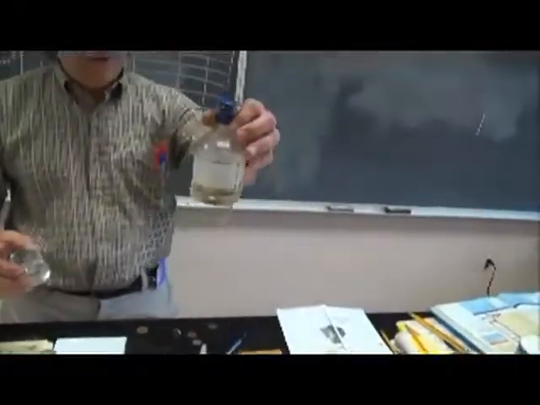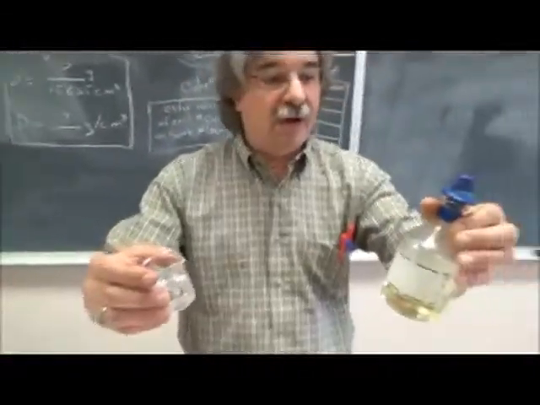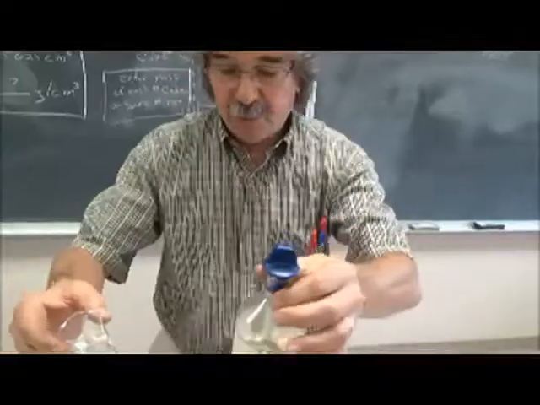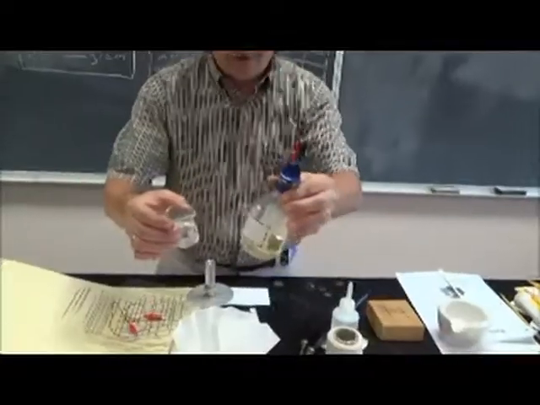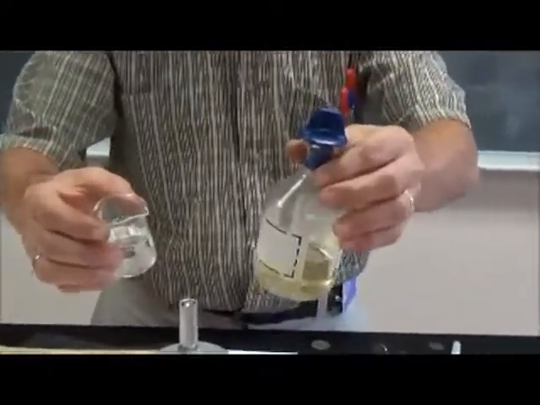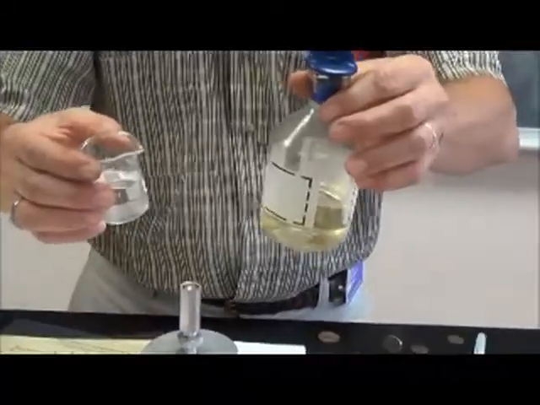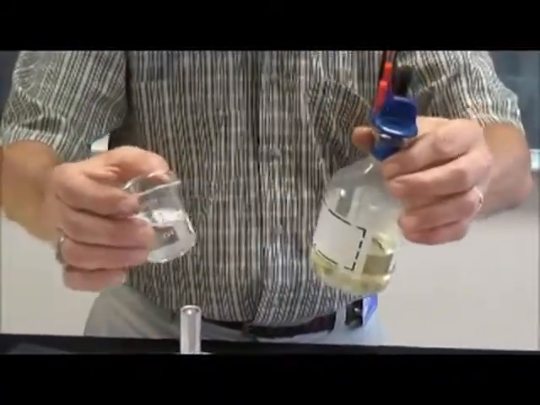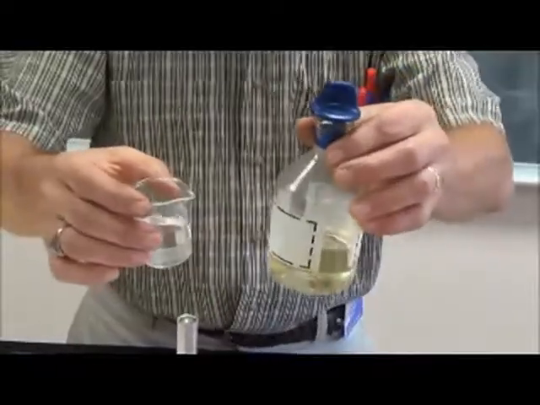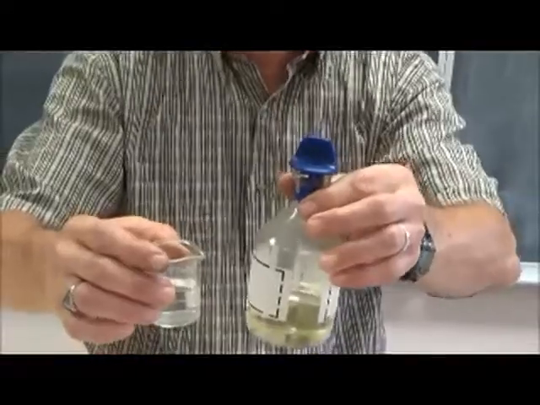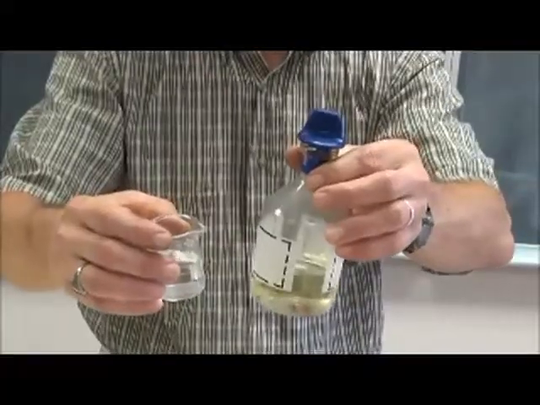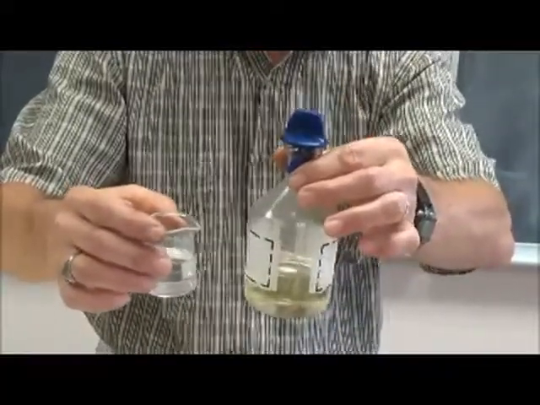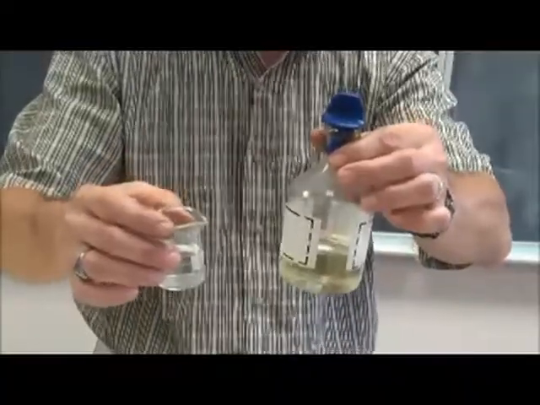Just real quickly, we have oil and we have water. There are two different ways to cook, but if you put each one over heat and put a thermometer in there, you could see what the heating properties were of either one. They're very different. You'd be surprised, and we'll do this in class later. You would think all liquids increase and decrease in heat at the same time, but actually each different compound or substance has unique characteristics. So we'll leave it a bit of a mystery as to which one heats up and cools down quicker than the other.